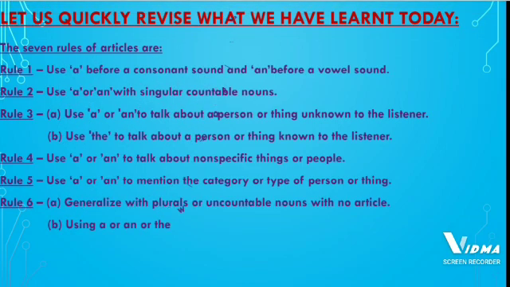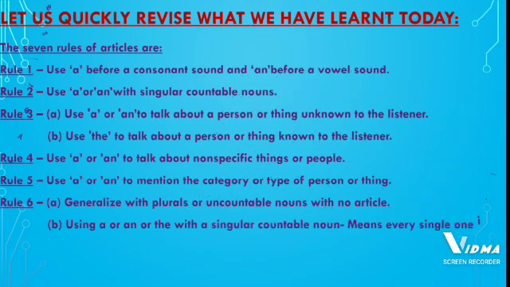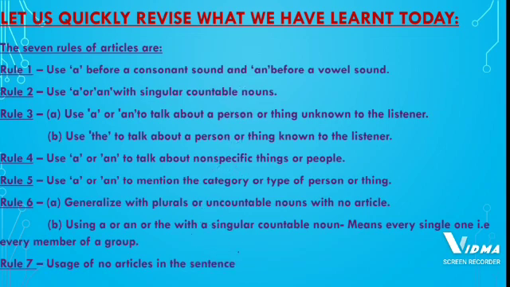Next, using a or an or the with a singular countable noun means every single one, that is, every member of a group. That means we use a and the with a singular countable noun, which is singular as well as countable. It means that every single one, that is every member of the group, is being included over here. And the last rule, rule number 7, usage of no articles in sentences.